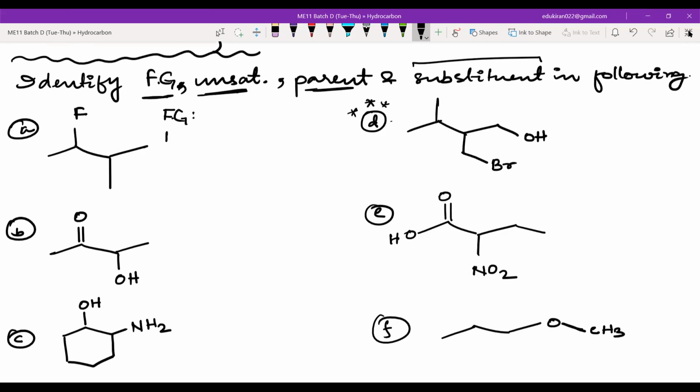Functional group, unsat, parent, substituent, okay? Write it like this. Don't worry about the name. The name, you can see it is automatically, we are getting towards the name.